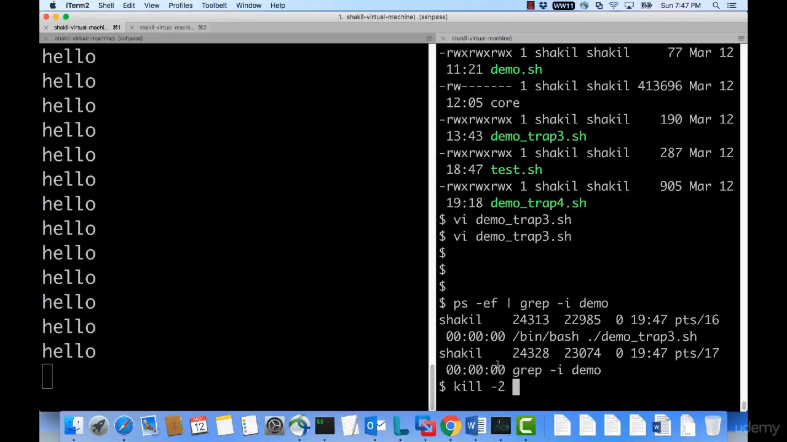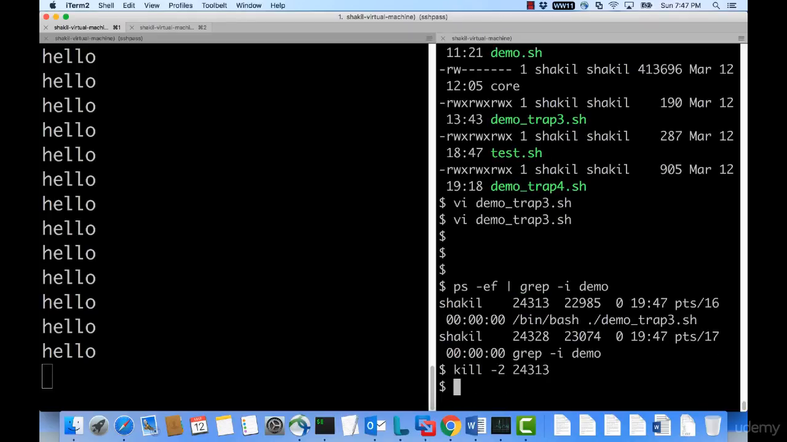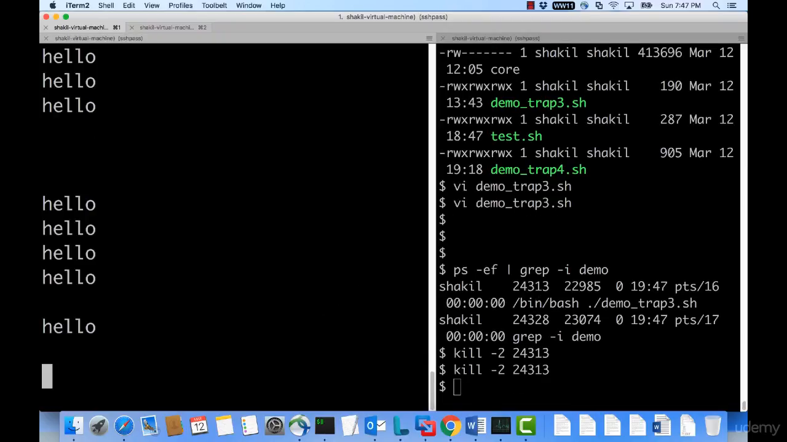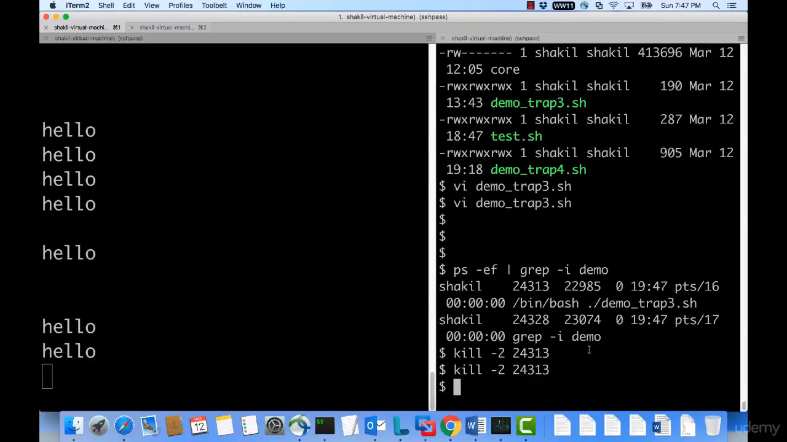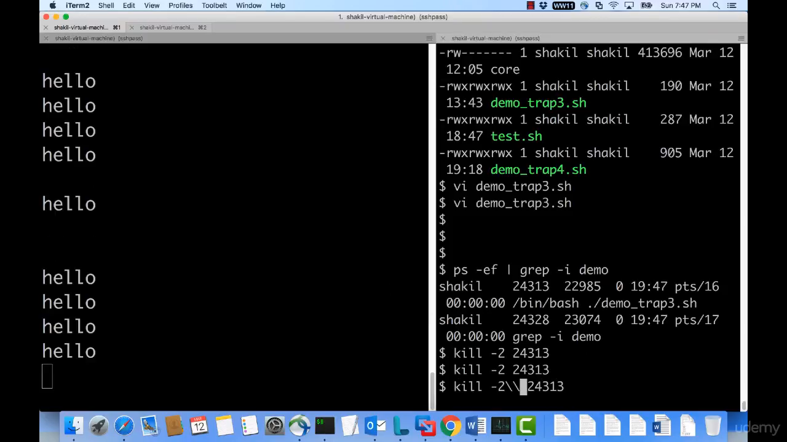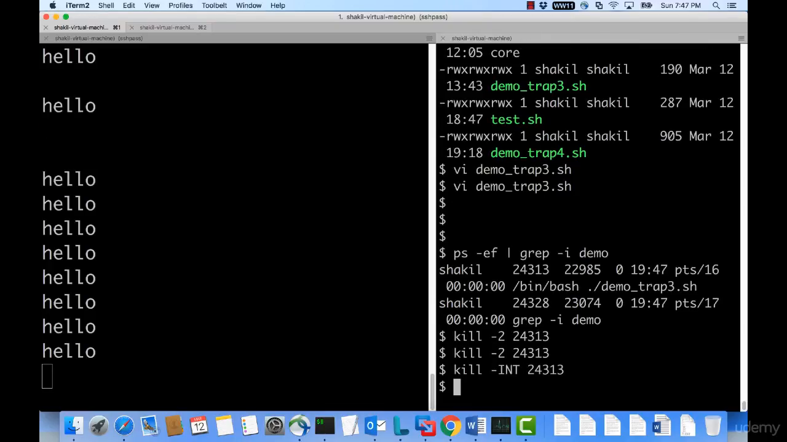-2 is for interrupt, and if I say this, it has received the signal. Because right now there is no echo, it was not able to print anything, but it has received the signal and it is still continuing and printing, otherwise it would have died. The shortcut for 2 is also -INT. You can also give -INT, and this will also send a signal.